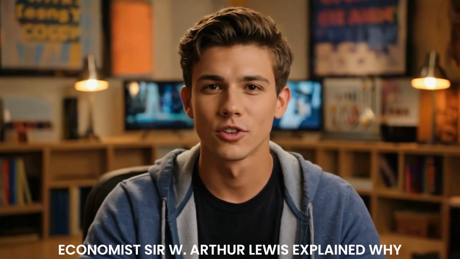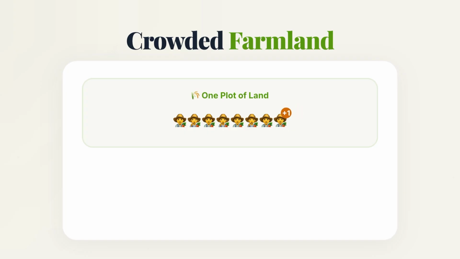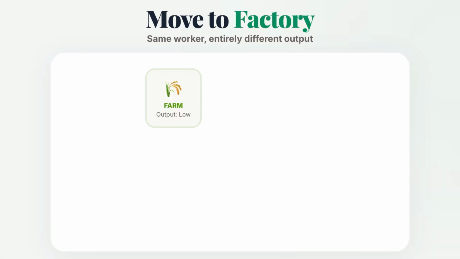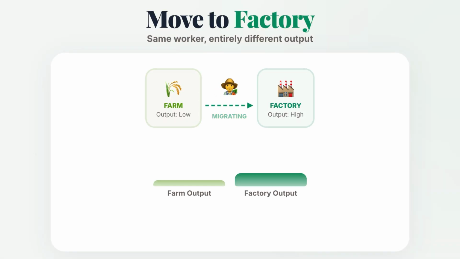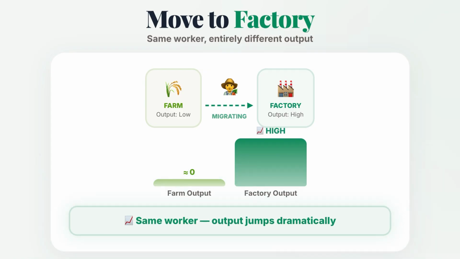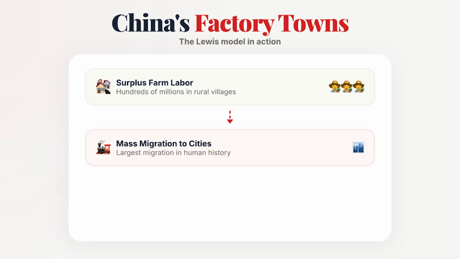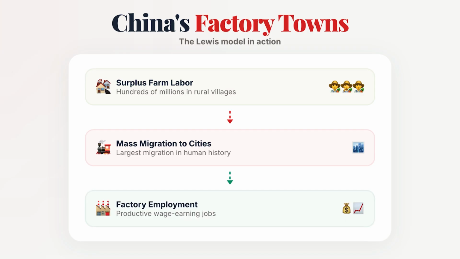Economist Sir W. Arthur Lewis explained why. On crowded farmland, one more worker adds almost nothing to the harvest. Move that same worker into a young manufacturing sector, and their output jumps. That's the migration story behind China's factory towns, and it lifts wages once the surplus farm labor gets absorbed.